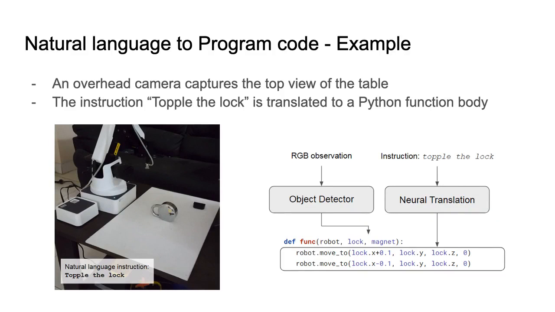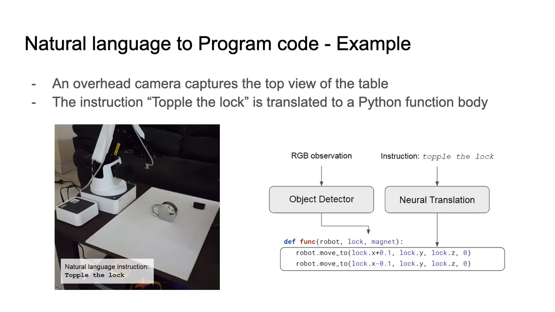Here's an example. We have two objects, a lock and a magnet, on a table. An overhead camera captures the top view of the table. The image captured by the overhead camera is passed through an object detector, which we see has detected two objects, a lock and a magnet.